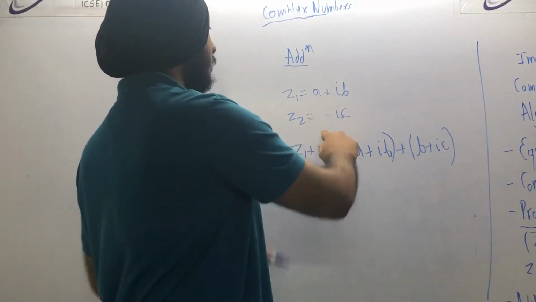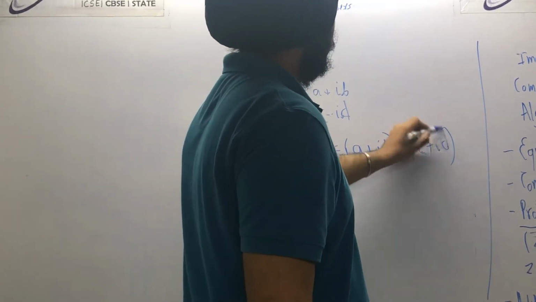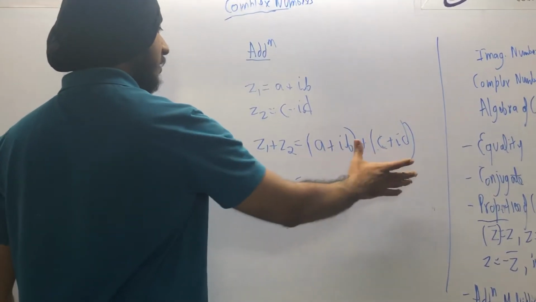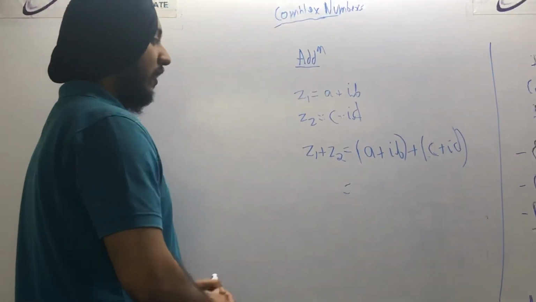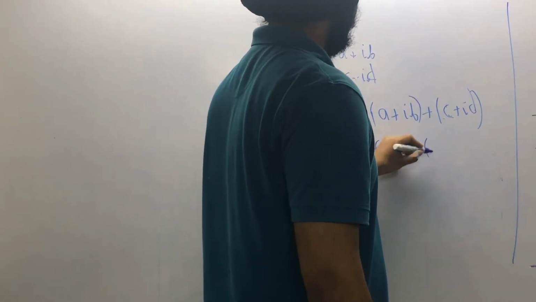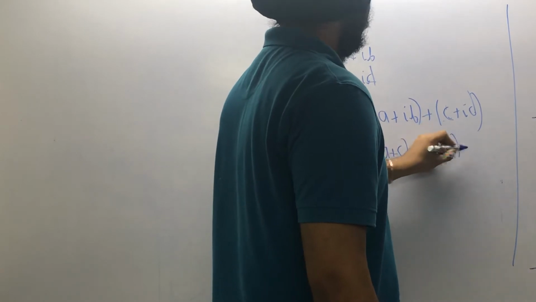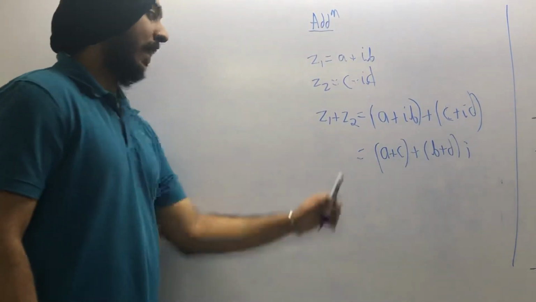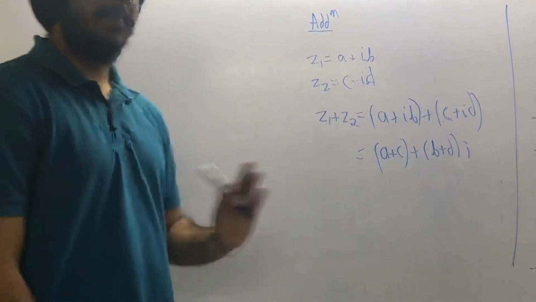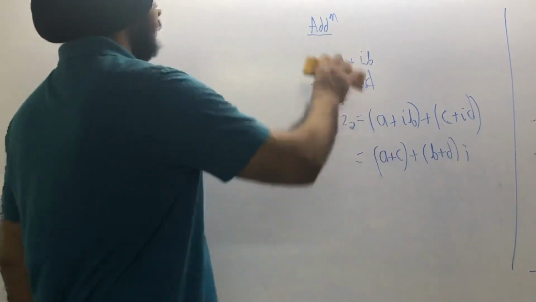Okay, I made a mistake. Just write this as c and d. This also c and d. Now how will you add these two numbers? You will add the real parts a and c and the imaginary parts b and d. So it will look something like this: a plus c, plus b plus d iota. Add only real part with real part and imaginary part with imaginary part. Don't add the imaginary part to the real part. That will be wrong. The same rule is applicable to subtraction also.